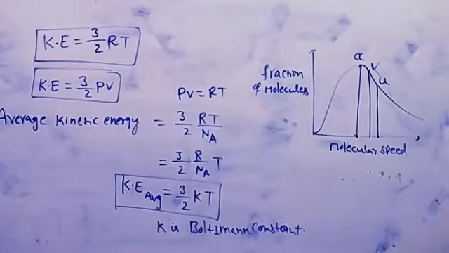Just wait. Hmm, 1.373 into 10 power minus 23.